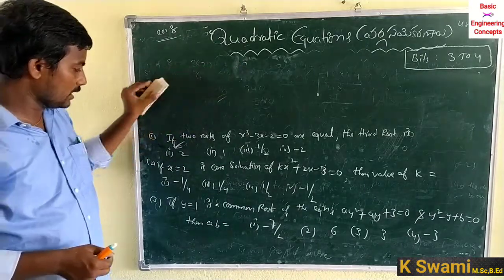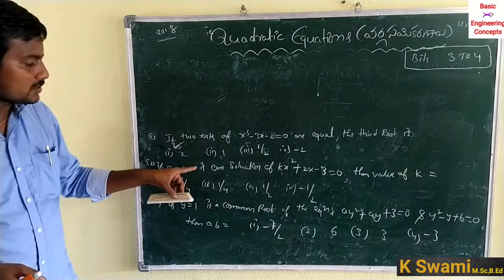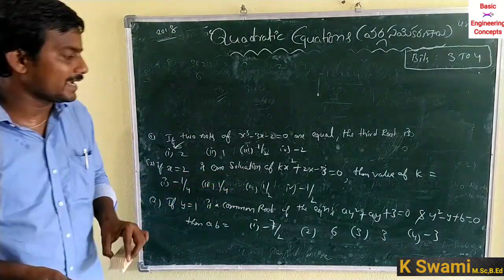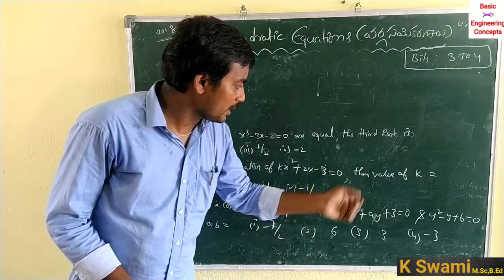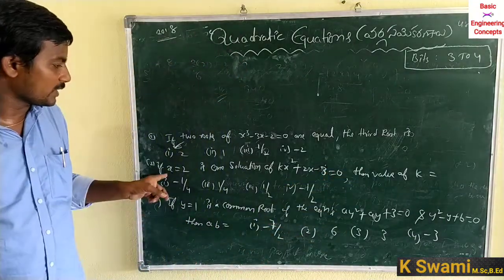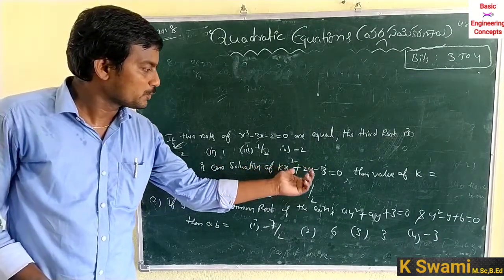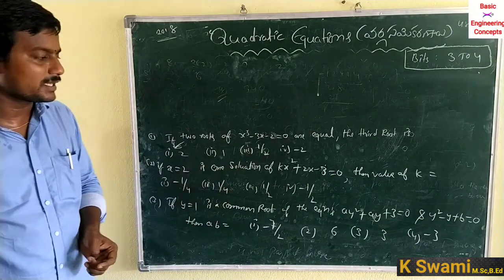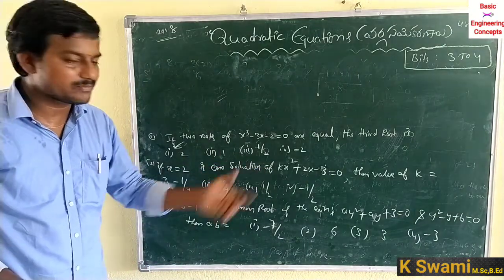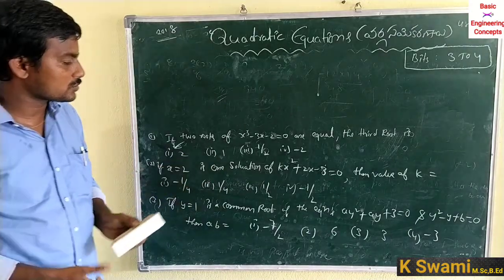And the second question in 2018: if x is equal to 2 is one solution of kx square plus 2x minus 3 is equal to 0, then the value of k. So x is equal to 2 is a solution of kx square plus 2x minus 3 is equal to 0.